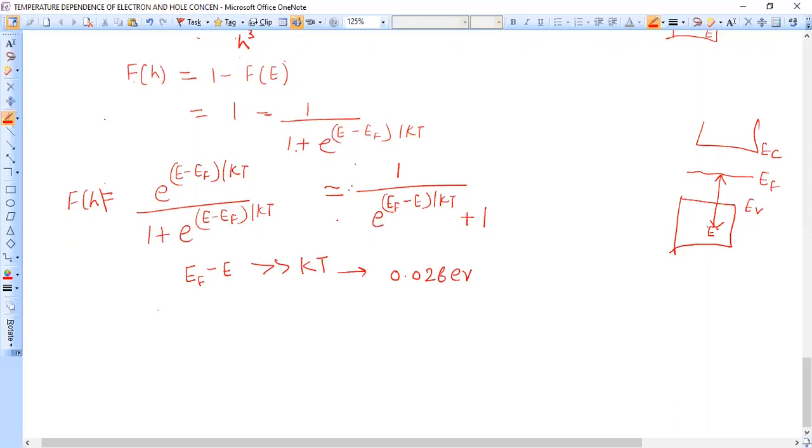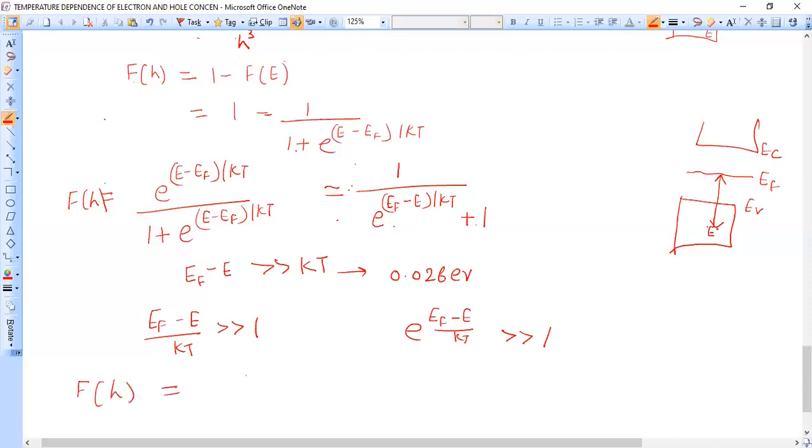So we can write that (EF minus E) over kT is much greater than 1, or you can say that e raised to power (EF minus E) upon kT is much greater than 1, so in this expression 1 can be neglected in comparison to the exponential term.